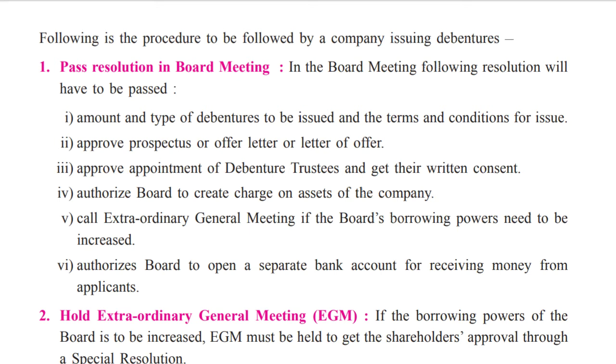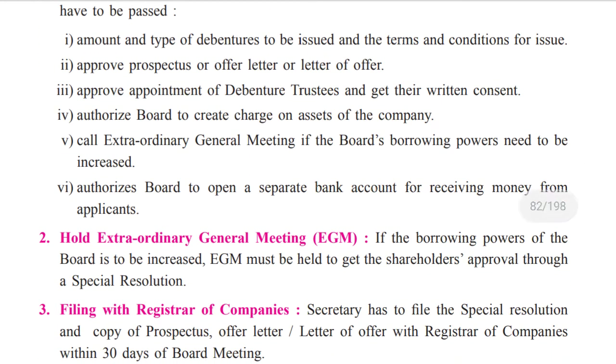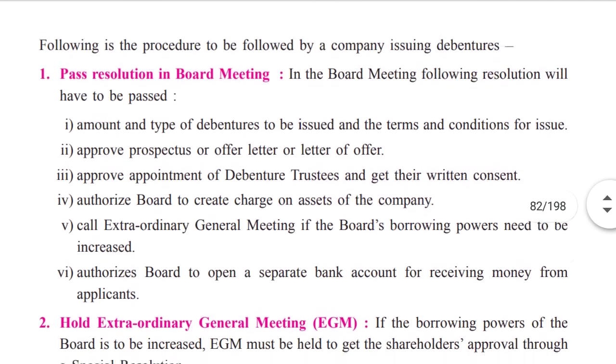This also I had discussed in my last lecture, and above also we have discussed regarding debenture trustee and get their written consent. Then authorize the board to create a charge on assets of the company. That also I have discussed above. Call an extraordinary general meeting if the board's borrowing powers need to be increased. Then authorize the board to open a separate bank account for receiving money from applicants. Then these were the steps.